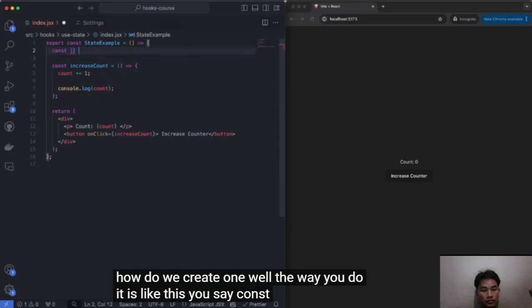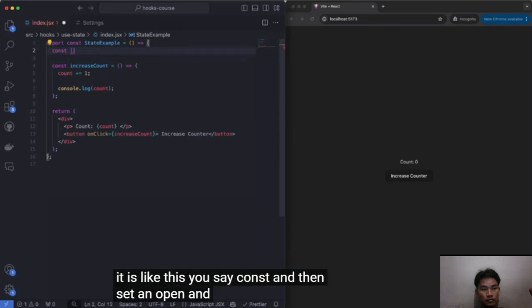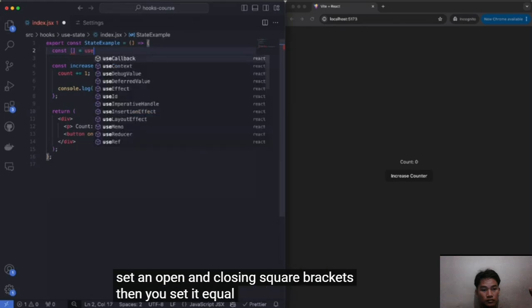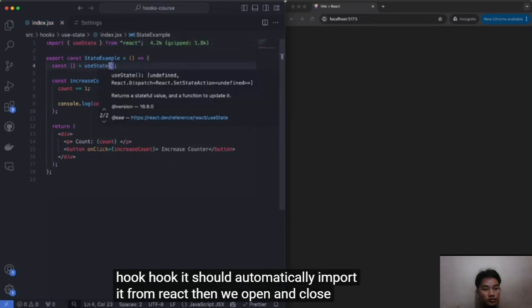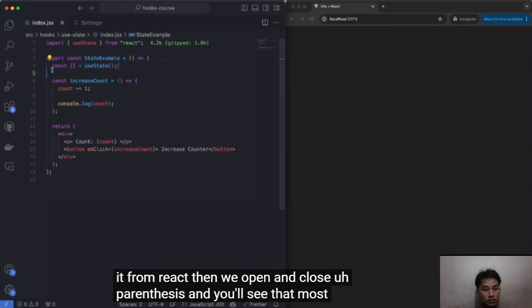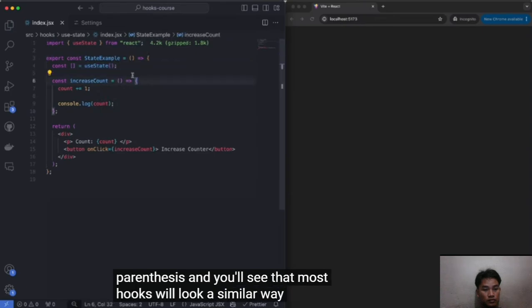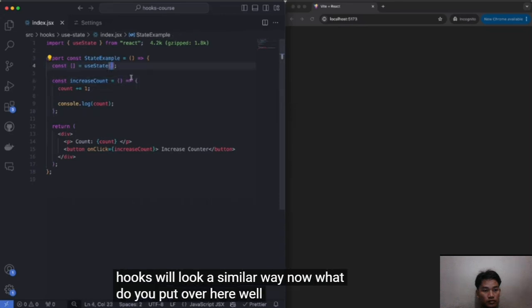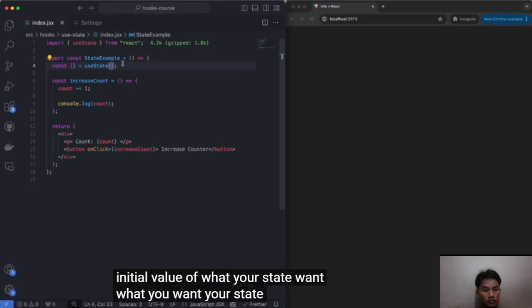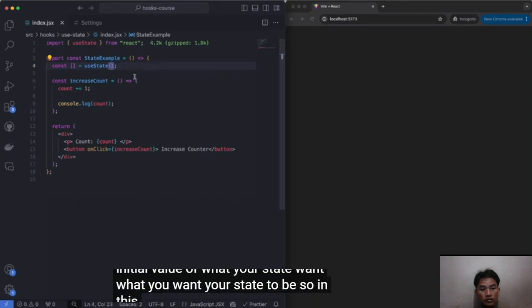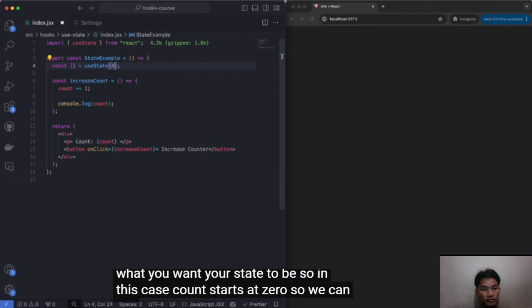You say const and then set an open and closing square brackets. Then you set it equal to the useState hook. It should automatically import it from React. Then we open and close parentheses, and you'll see that most hooks will look a similar way. Now, what do you put over here? Well, you put the initial value of what you want your state to be. So in this case, count starts at 0, so we can put 0 over here.